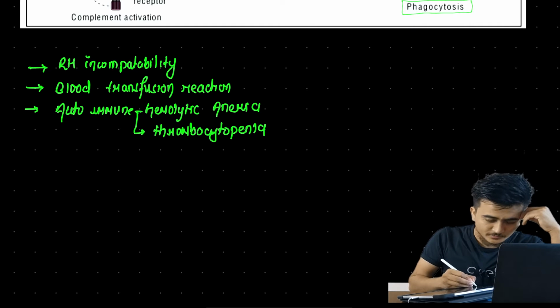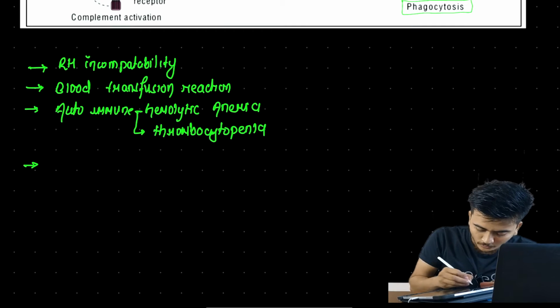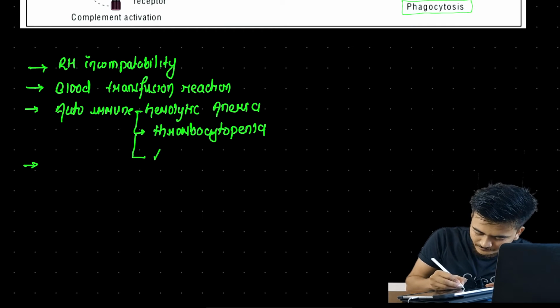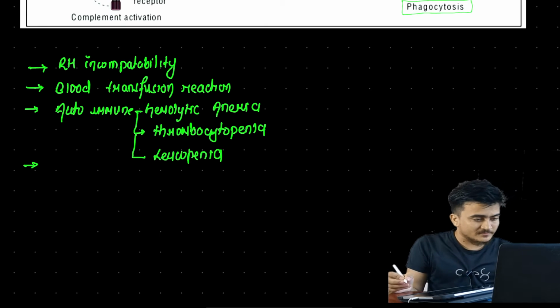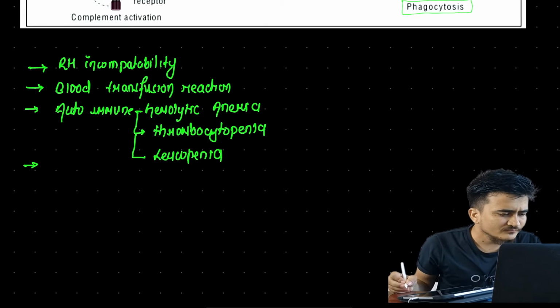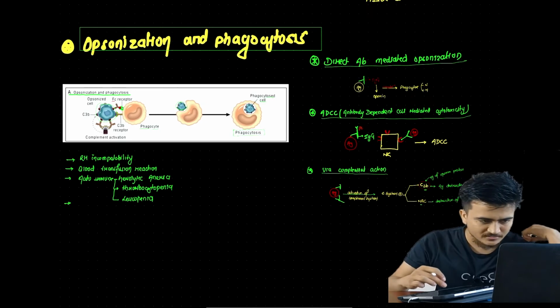Now, discussing another point, we will find that there will be autoimmune leukopenia. Similarly, against WBC. Now this was all about opsonization and phagocytosis.